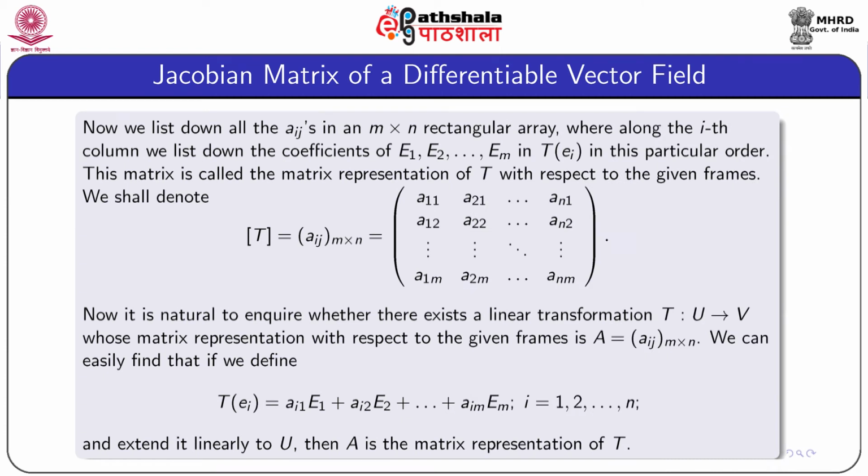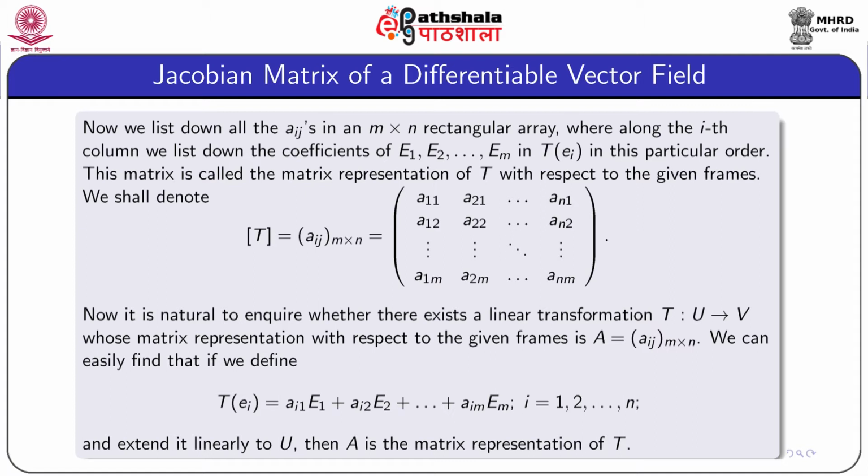Now we list down all the aij's in an m by n rectangular array, where along the ith column we list down the coefficients of E1, E2 up to Em in TEi, and we have to maintain this particular order. This matrix is called the matrix representation of T with respect to the given frames.